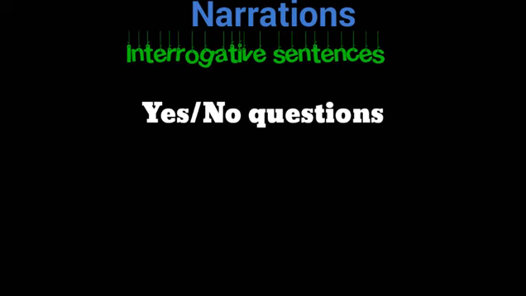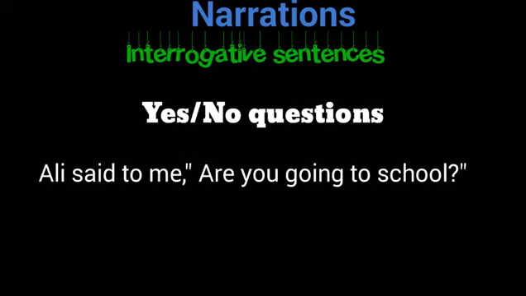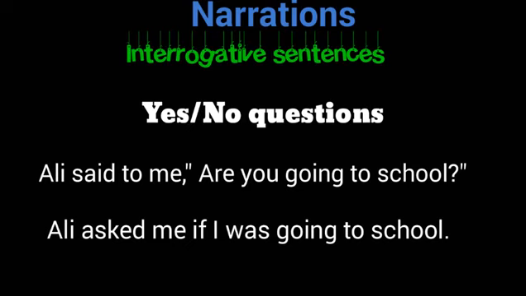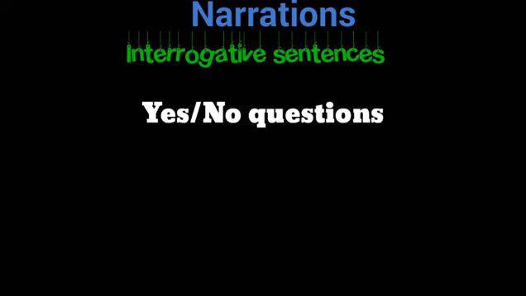Let's see the examples. The first one is, Ali said to me, are you going to school? And in indirect narration, Ali asked me if I was going to school. Here you can see that the reporting verb changed into asked, and after that we put if instead of comma and quotation marks. Then the question became a statement, and obviously we have changed the tense.